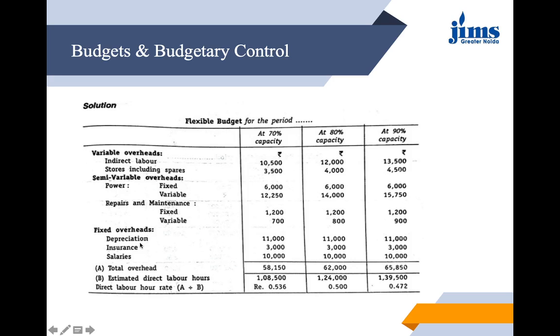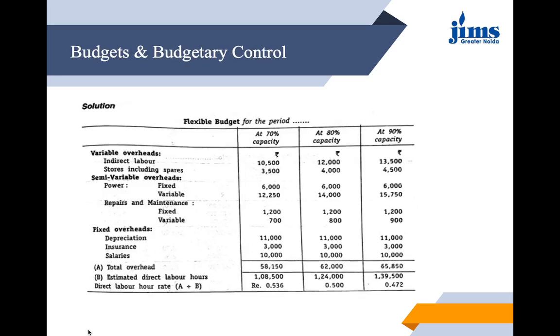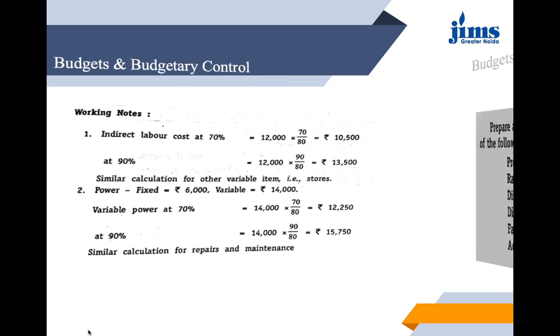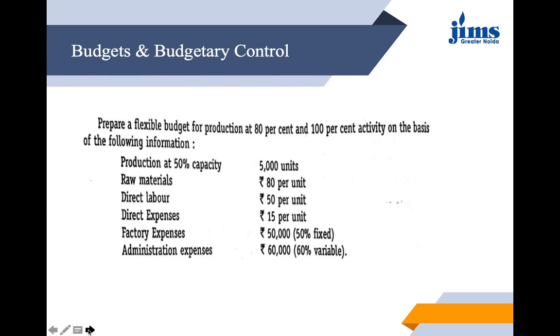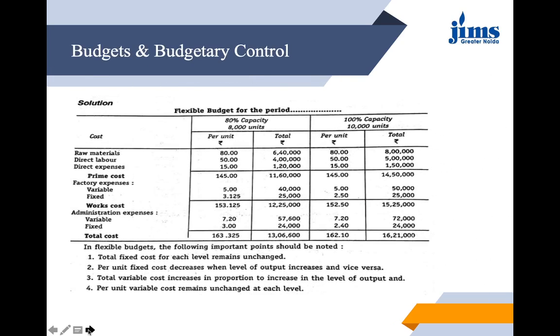Then we have fixed overheads, depreciation, insurance, salaries, and then total overheads are added up, and estimated direct labor hours are given to us as 1,24,000. We'll calculate this for 70% capacity as well as for 90% capacity, and we'll divide these two amounts and obtain the per labor hour cost, the direct labor hour rate basically. Then at the next level we can have more such examples. This is another question which is given to you here for the purpose of preparing a flexible budget. In the same way it will be prepared.